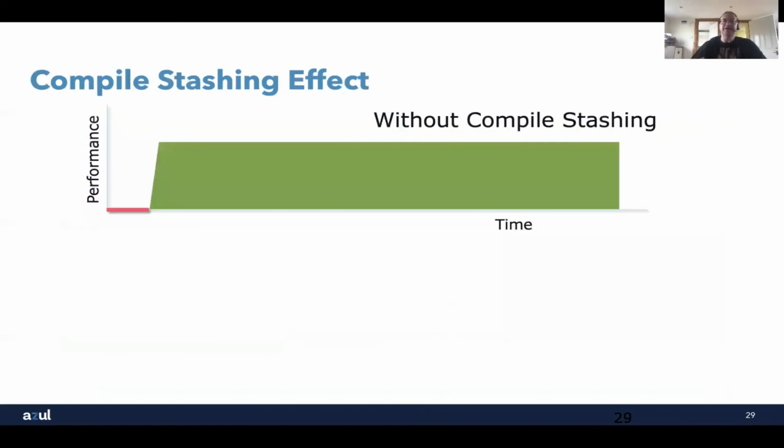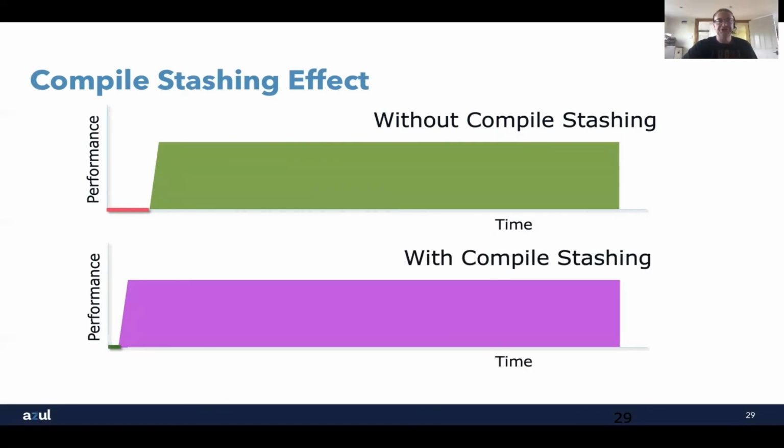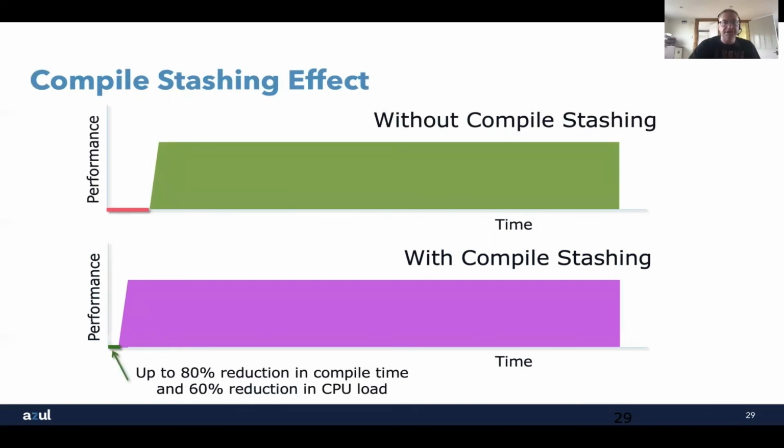When we look at that again in terms of our simplified graph, without compile stashing, we have this period of inactivity before the application gets going. With compile stashing, we can really squeeze that down and massively reduce it. In fact, we can reduce the compile time by up to 80%, and we can reduce the CPU load by up to 60%. What that means is we're now seeing an almost sort of perfect graph, not quite 100% perfect,